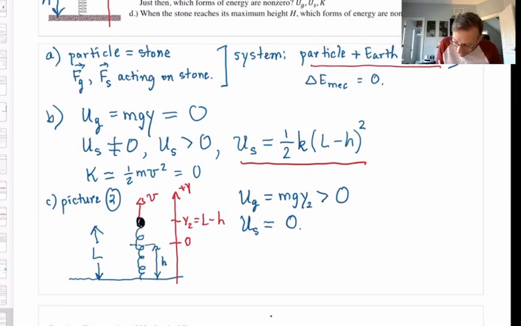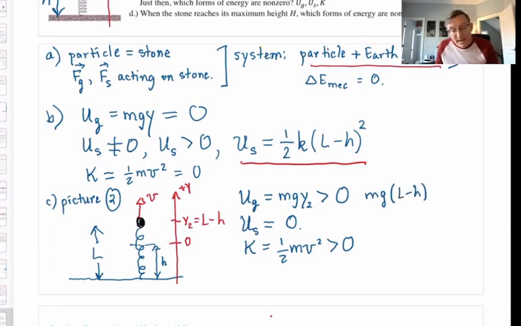Lastly, kinetic energy. K, 0 or not 0? Well, there's a formula for kinetic energy, 1/2 mv squared. It all depends on if there's a v, a velocity. This stone is moving. It's moving upward at the moment of picture 2. So absolutely, I now have kinetic energy. Note the formula over here: I could say for U grav, mg, and for y2, L minus h.